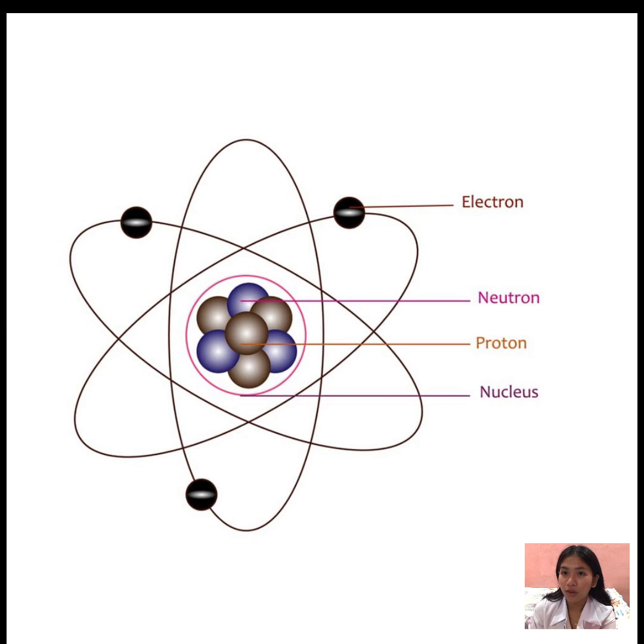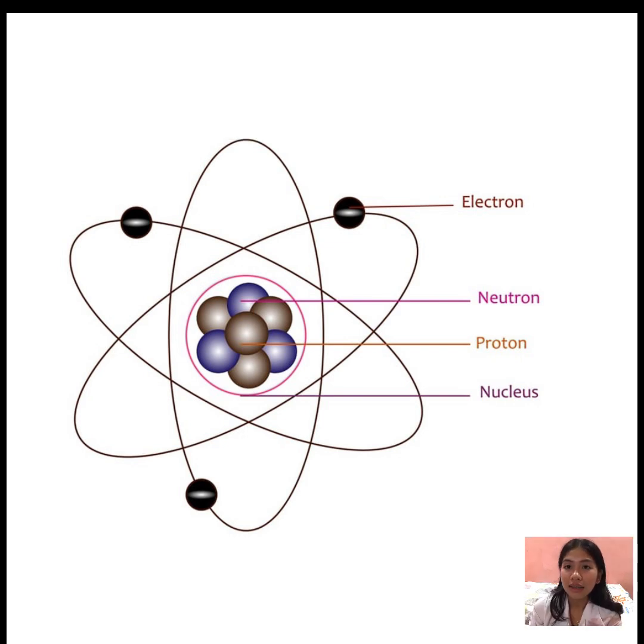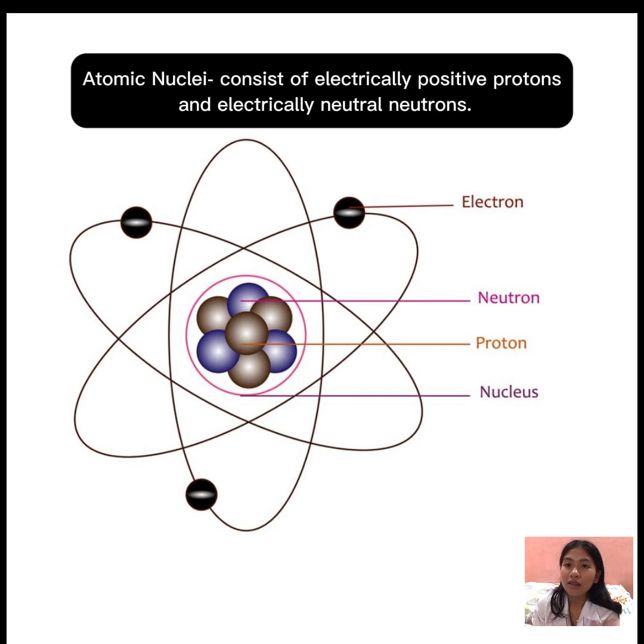Next is the neutron. It is a subatomic particle that has no electric charge and a mass slightly greater than that of a proton. Lastly, the atomic nucleus. It consists of the electrically positive protons and the electrically neutral neutrons.